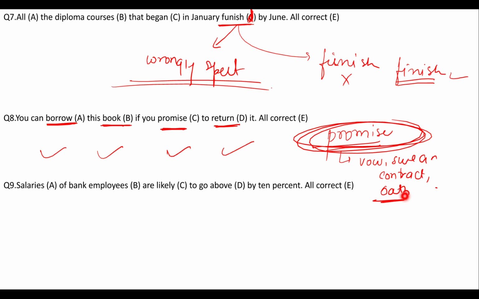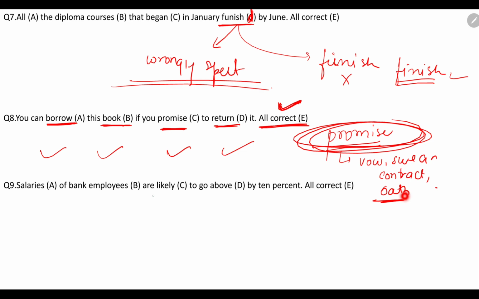So you can borrow this book if you promise to return it. All of the 4 words are used appropriately in this statement, and their spellings are also right. So in this particular context, all the words are used in the proper manner, so all correct should be the right answer. All correct.